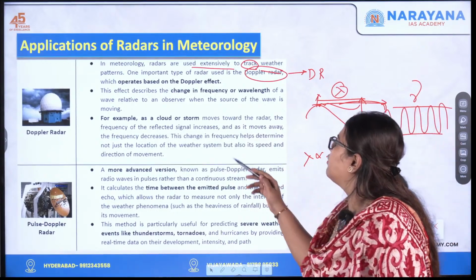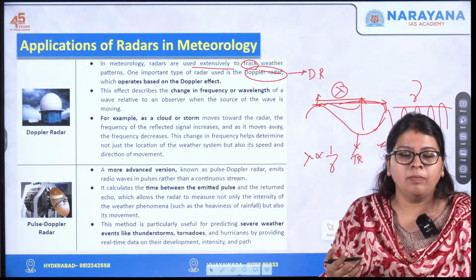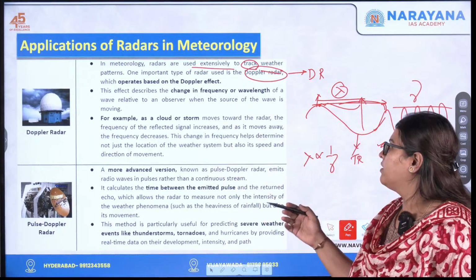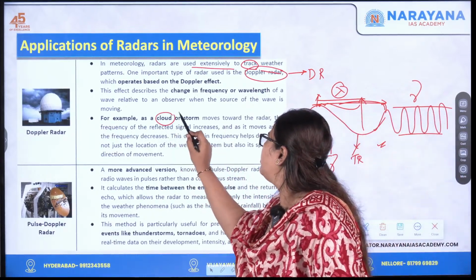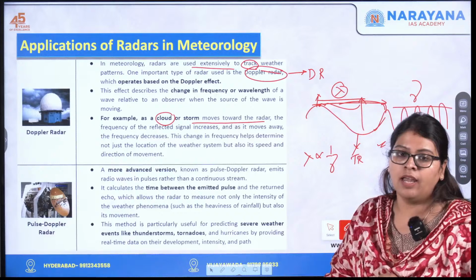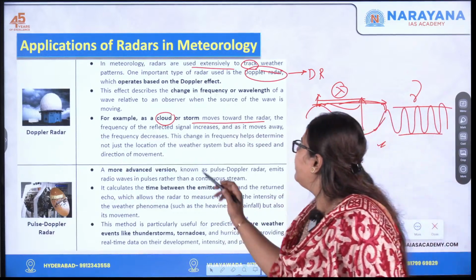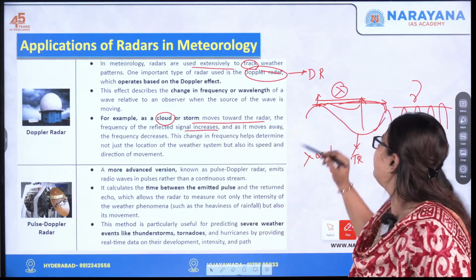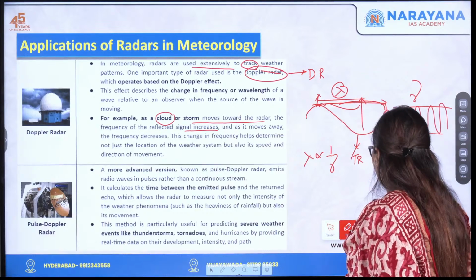Now let's see a live example of how a Doppler radar works. For example, a cloud or a storm is moving towards the radar. The frequency of the reflected signal increases. Let me clean this for you.